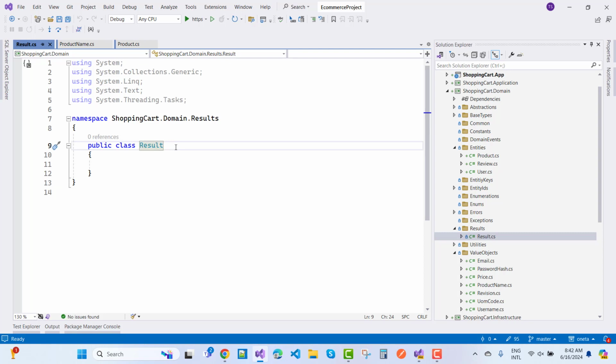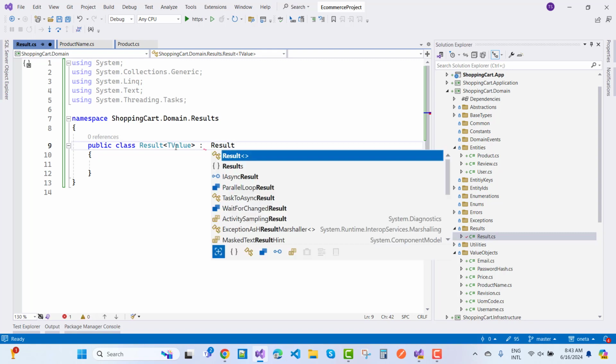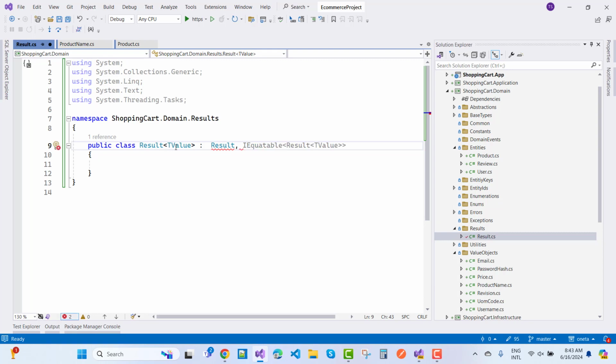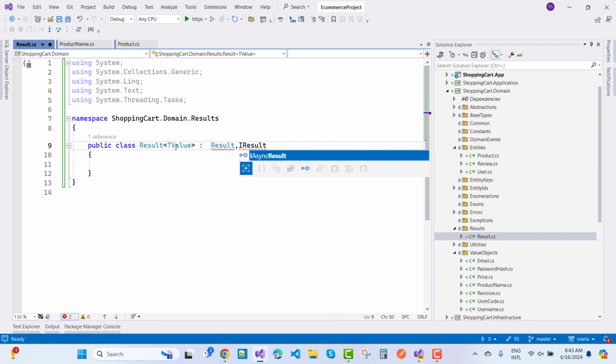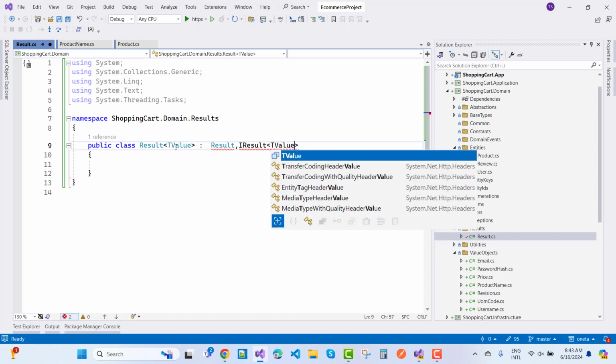So Result of T value, and here I'm going to implement IResult of type T.